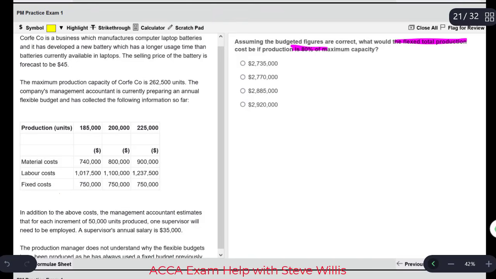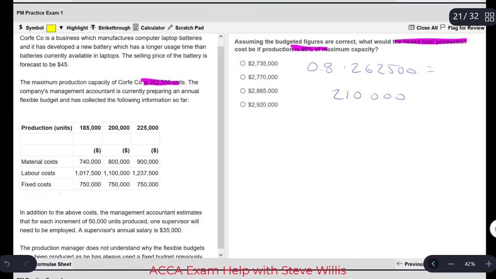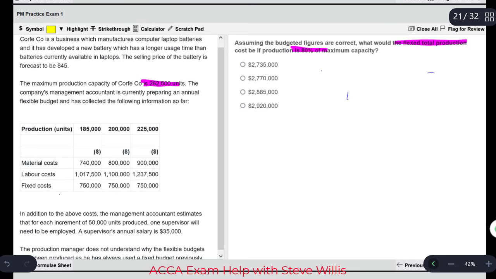The maximum capacity is 262,500. So if we multiply 0.8 times 262,500, that's the activity level that we're looking for, right? And that's 210,000. So we need to do a budget for 210,000 units. That's the first step, identifying the activity level.